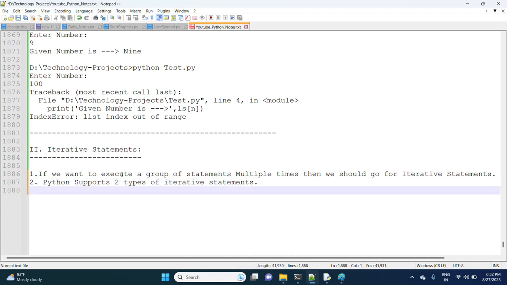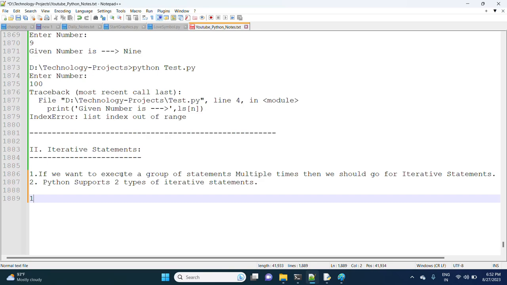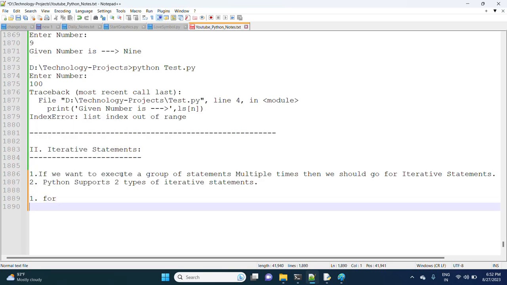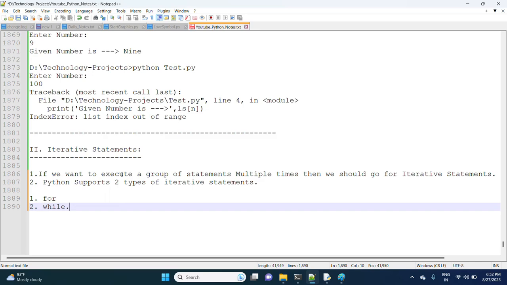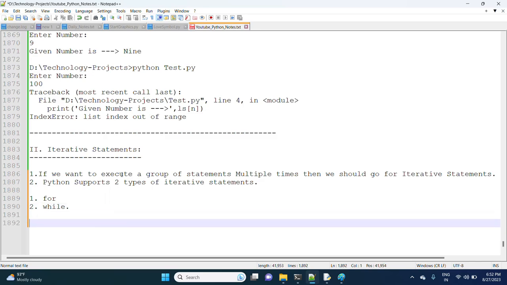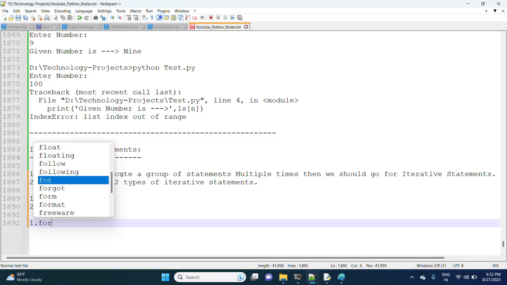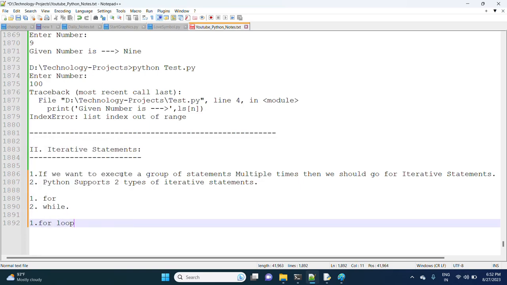Python supports two types of iterative statements. One is for and the second one is while. Now observe here, the first one is the for loop.